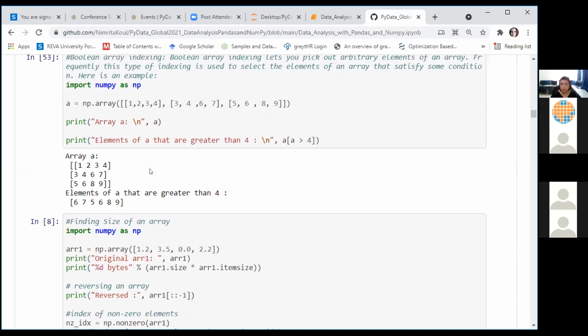You can print the values in the array. And then I am interested in extracting only those elements from this array which are greater than 4. So the syntax to do that is to use the name of your array in the square brackets. Just type the Boolean logic which you want to be applied on every element of your array.